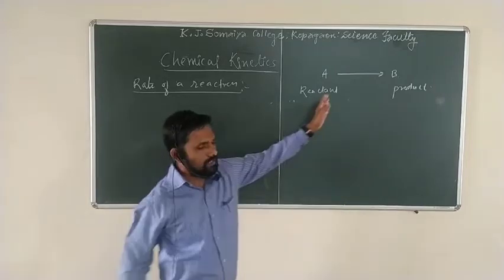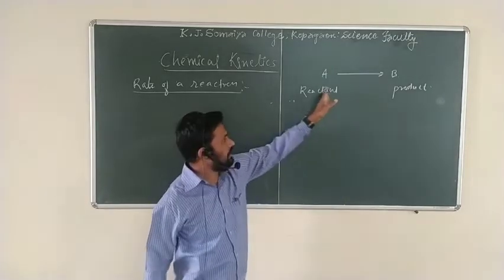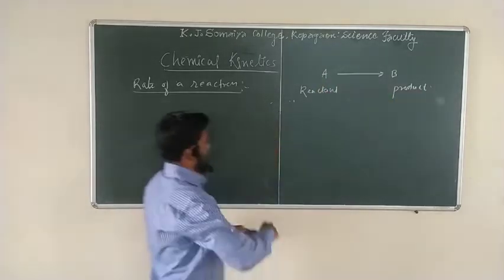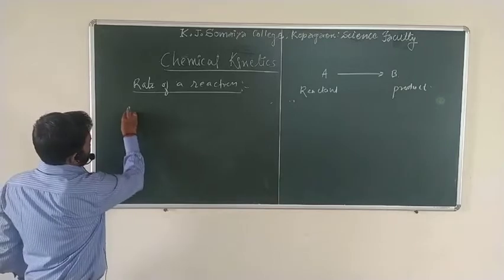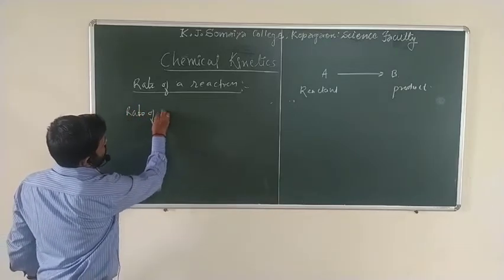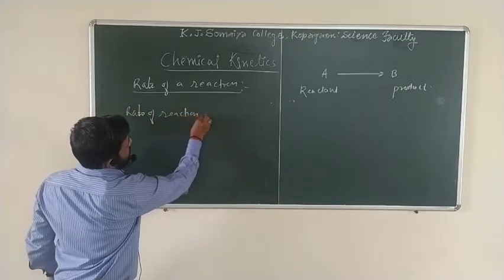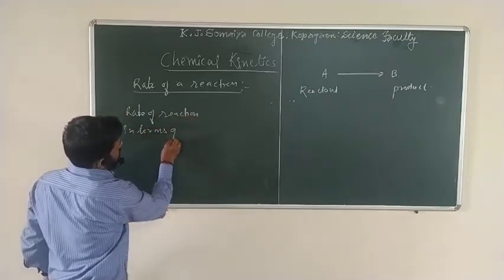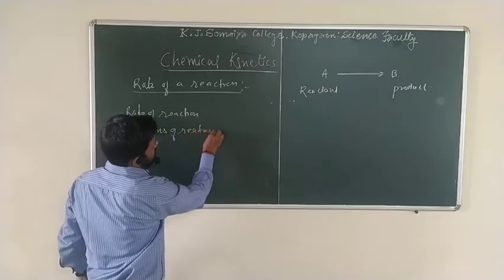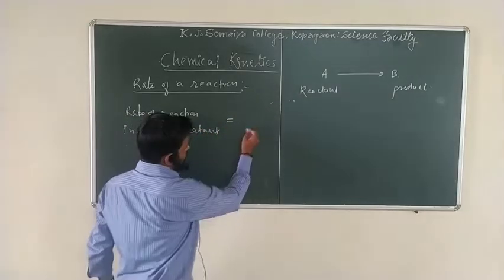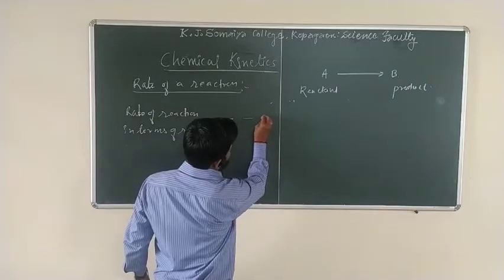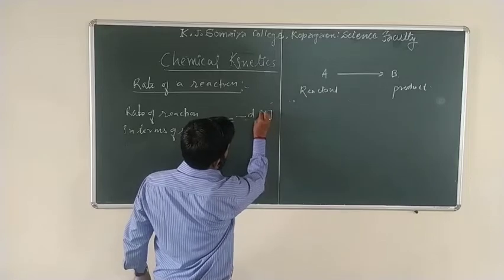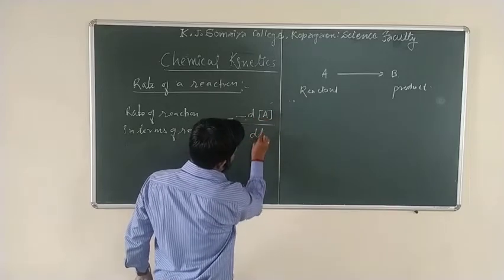suppose this is a chemical reaction. If A is the reactant molecules converted into the product, it can be shown that the rate of a reaction in terms of reactants is equal to, here I write a negative sign, decrease in the concentration of A divided by dt.